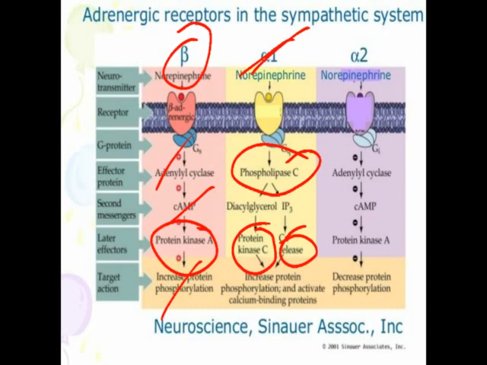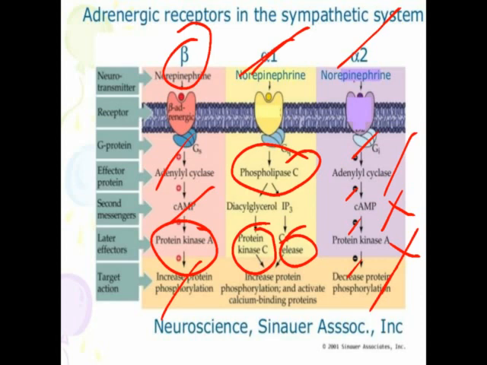Okay, but if you observe alpha 2, here negative, negative, negative is written. That means they are responsible for the inhibition of adenyl cyclase. So there is no formation of cyclic AMP, no formation of protein kinase. So it will cause the dilatation of blood vessels, or it will not cause the contraction.